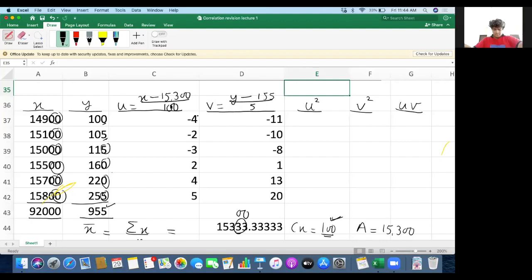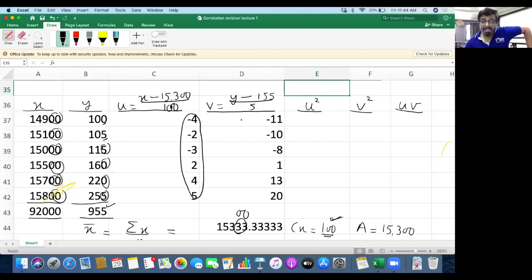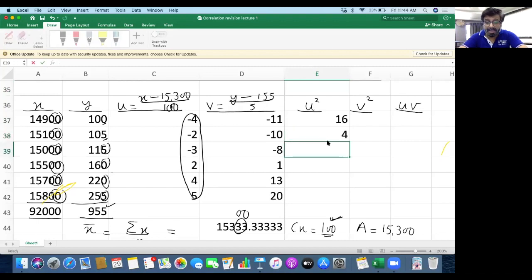Now, u square means all these values are to be squared. So minus 4 square will be 16. Then 2 square will be 4. Then 3 square will be 9. 2 square will again be 4. 4 square will be 16.